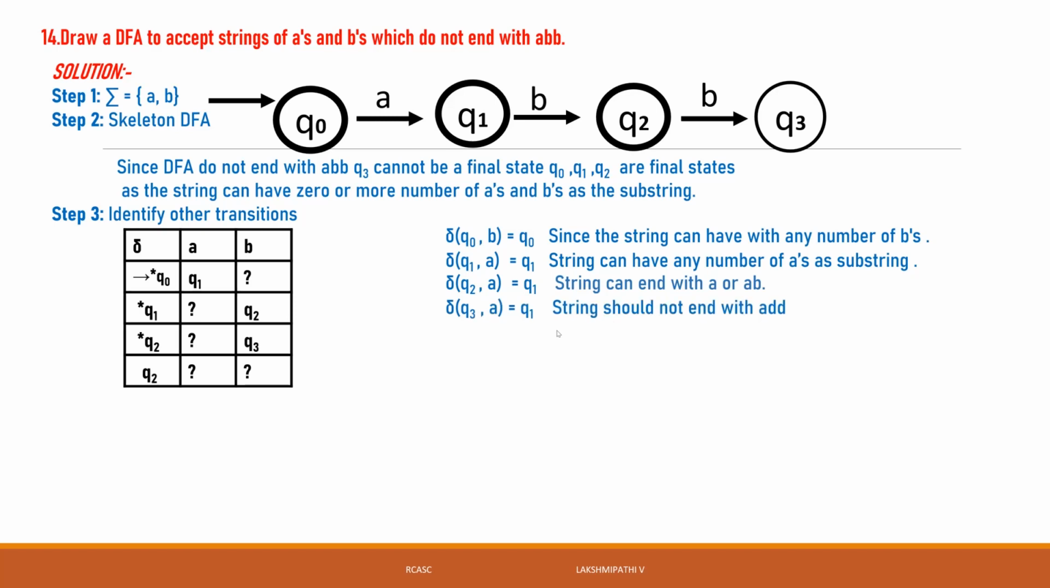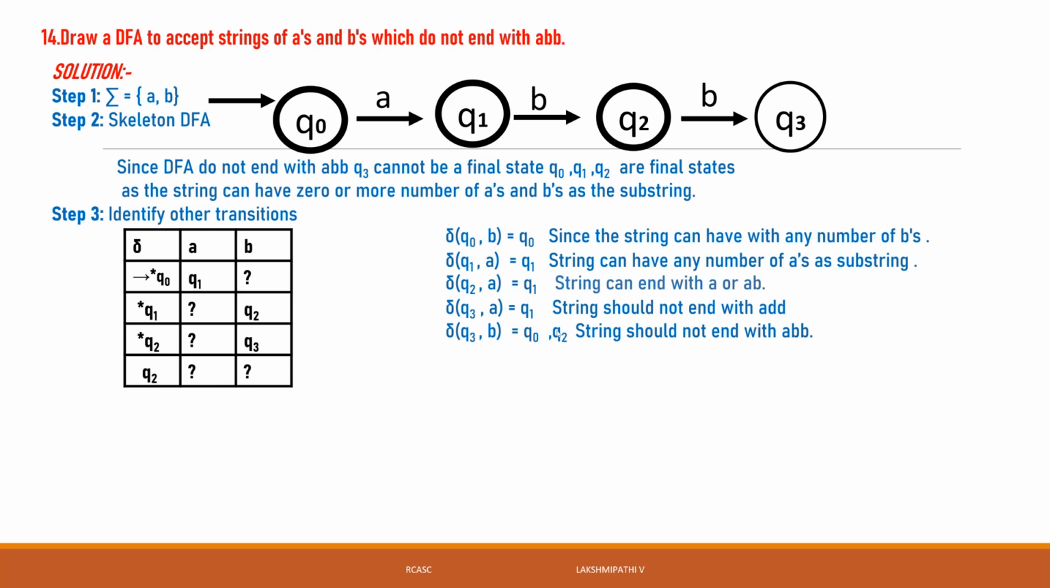Then Q3 of A: we can go for Q3 of A is Q1, because the string does not end with ABB, but if you have one more A, it will come to one state. You can give Q1, which means A, then one B, then one more B, which means it is not accepted. That's why Q3 of A is given to Q1. Then Q3 of B is Q0. Then Q2 should not end with ABB. That's why we give it Q0.